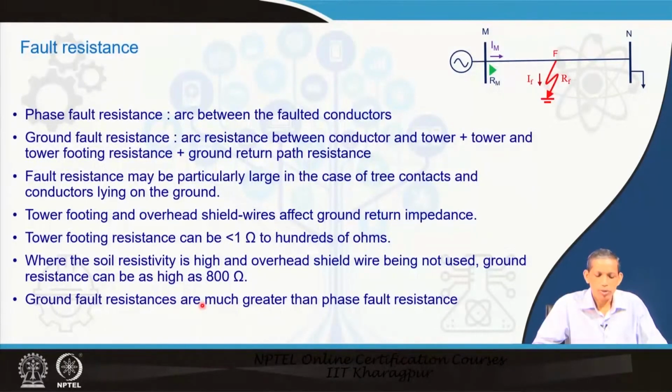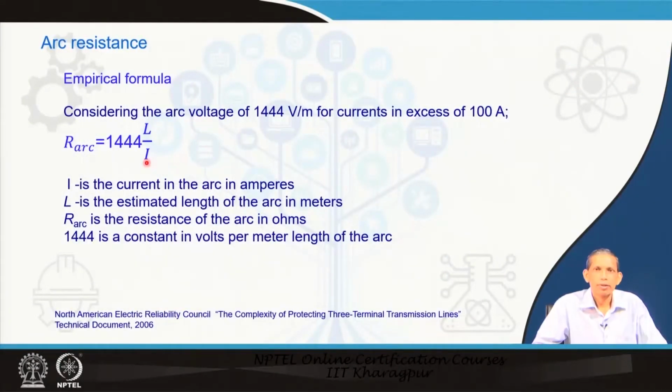Ground fault resistance is much greater than phase fault resistance. We have already elaborated on this: phase fault resistance is only confined to the arc, whereas ground fault resistance has other components, the tower footing resistance and the return path. The arc has its own resistance, and that depends upon different components, particularly the length of the arc and the current associated.